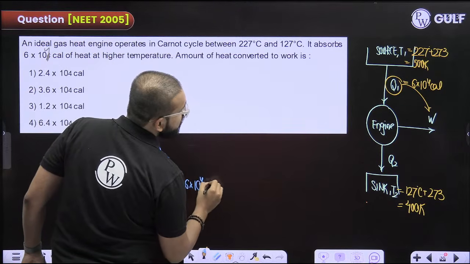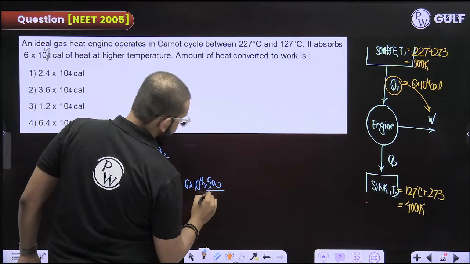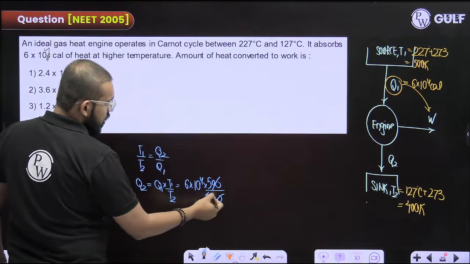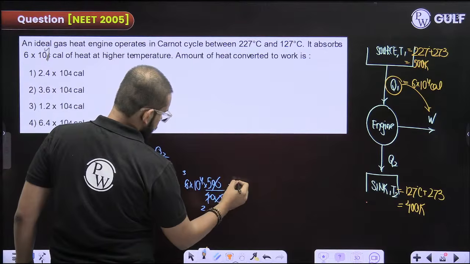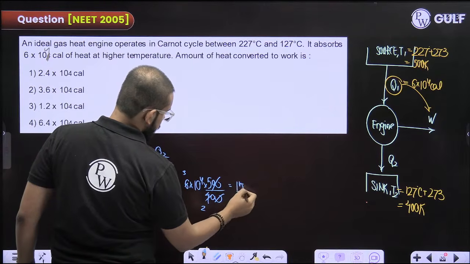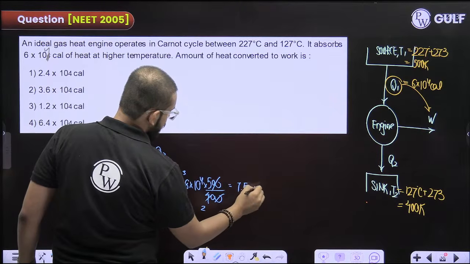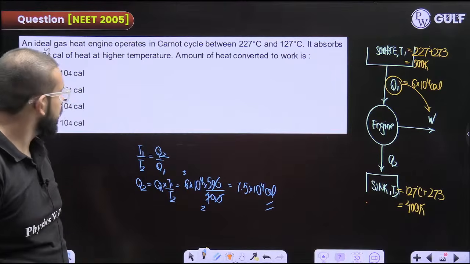T1 is 500. T2 is 400. 2 zeros get cancelled out. That gives 15 by 2, or you can say 7.5 into 10 raised to the power 4 calories.